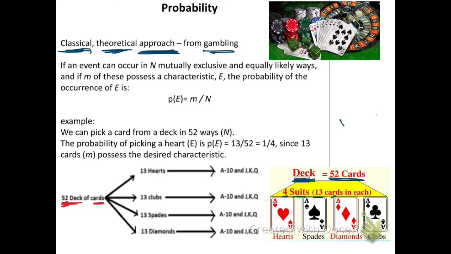So 13 plus 13 equals 26, the other 2 suits, 13 plus 13 equals 26, and 26 plus 26 equals 52. So the total of the 4 suits is 52, which is 13 plus 13 plus 13 plus 13. Total 52. So 4 13s.